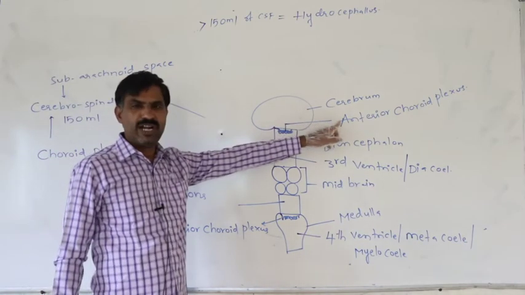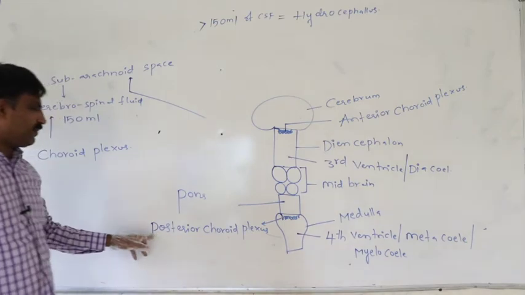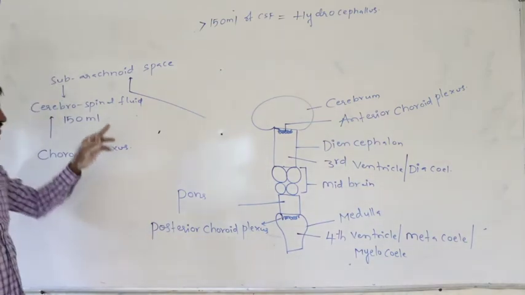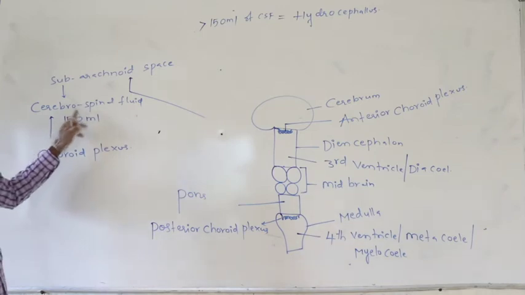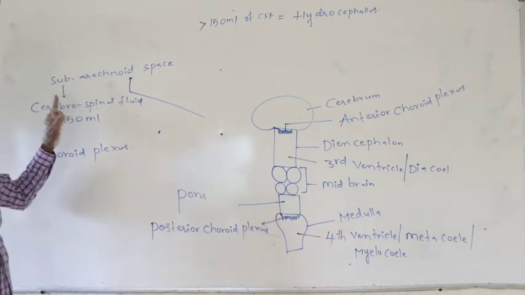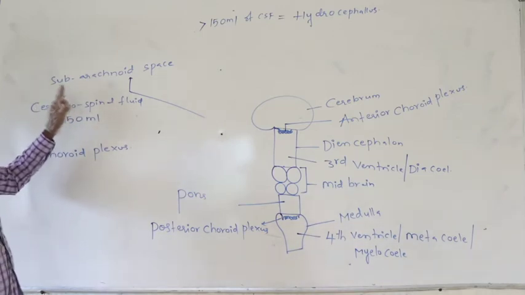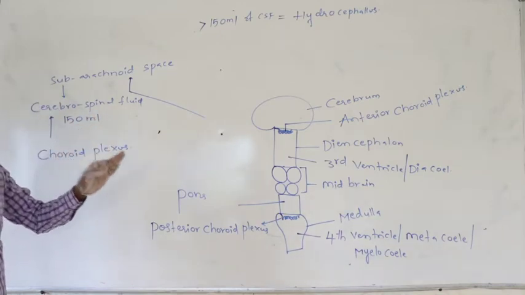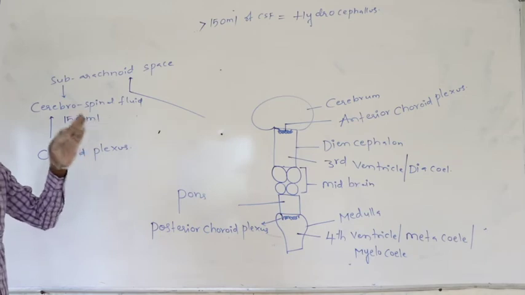Both the anterior and posterior choroid plexus are principally useful to secrete cerebrospinal fluid.